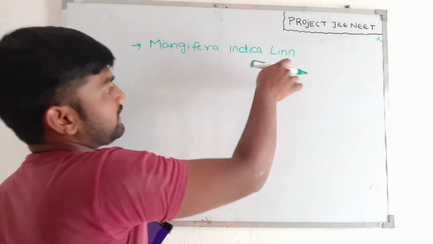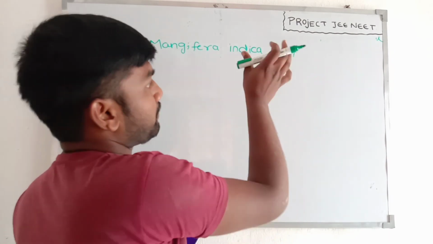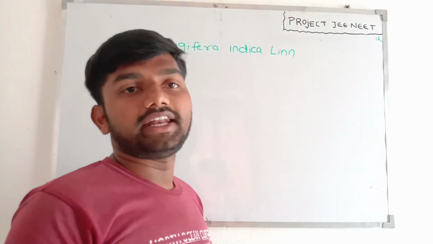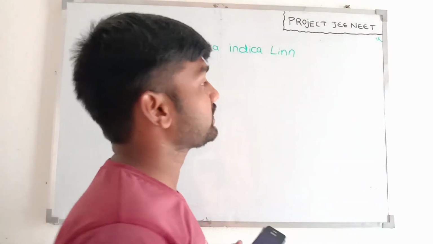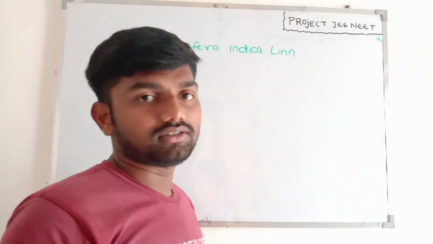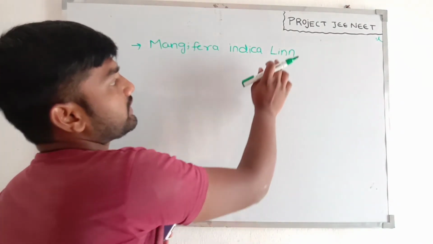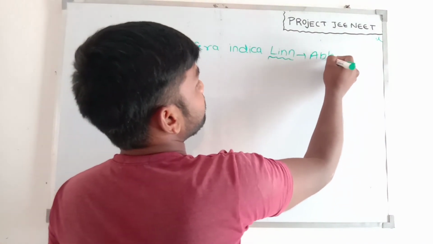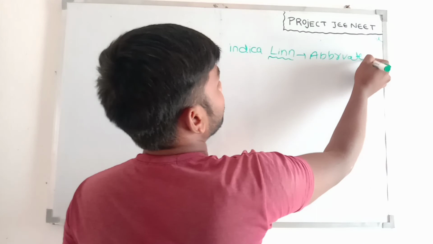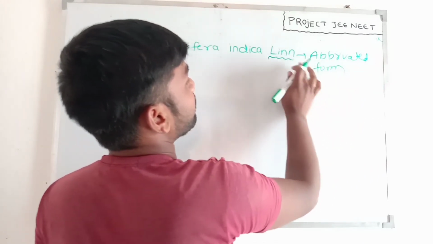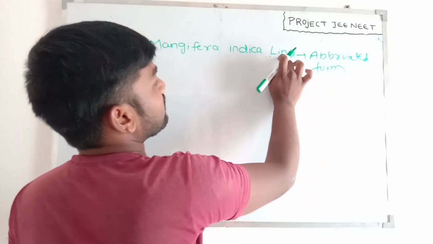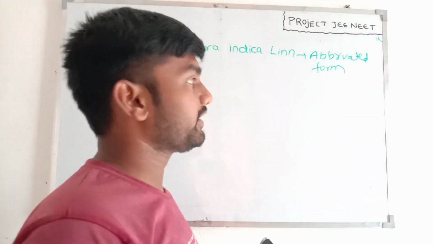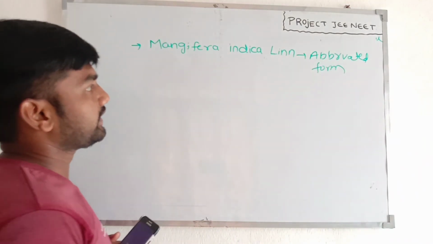After the specific epithet, we use the word Lin, not Linnaeus. This word is in abbreviated form, so underlining it is not correct. Lin is an abbreviated form, which indicates the name was described by Linnaeus.